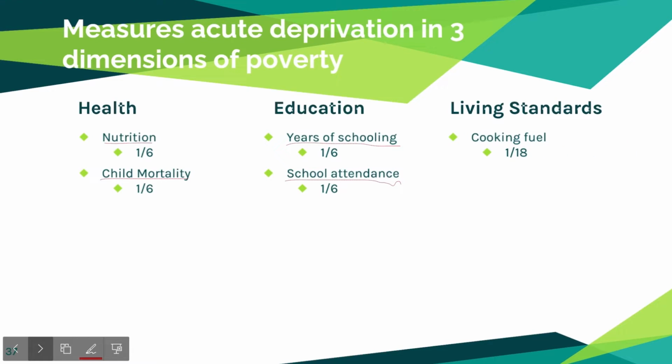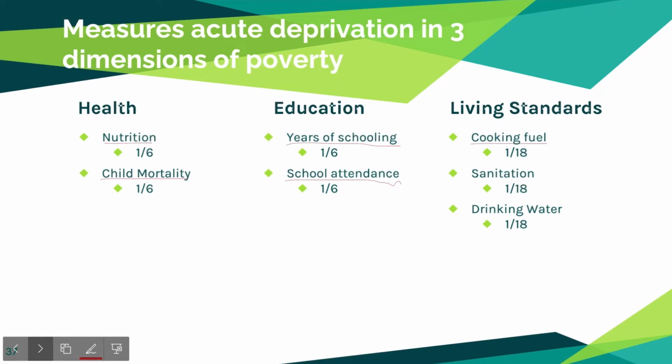Cooking fuel is not met when the household cooks with solid fuel such as dung, agricultural crop, shrubs, charcoal, wood, or coal. Next, we have sanitation. The sanitation subcategory is not met when the household has unimproved or no sanitation facility or shares with other households. The drinking water subcategory is not met when there is no safe drinking water or safe drinking water is a 30-minute or longer walk from home round trip.